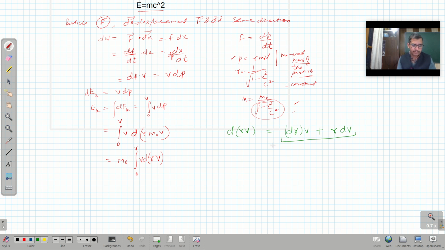d gamma into v plus gamma into dv, which means simply v d gamma plus gamma dv. It can be rewritten like this. So if I put its value here, then it becomes m naught, integral 0 to v, of v d gamma plus gamma dv. Now m naught, 0 to v, it is v square d gamma plus gamma v dv. It can be written like this.